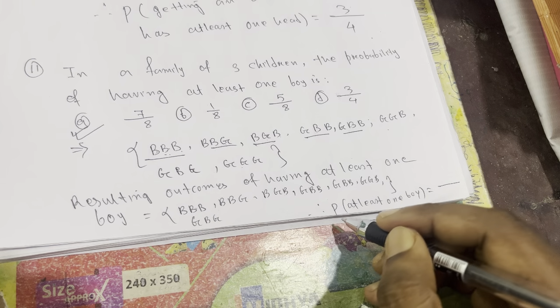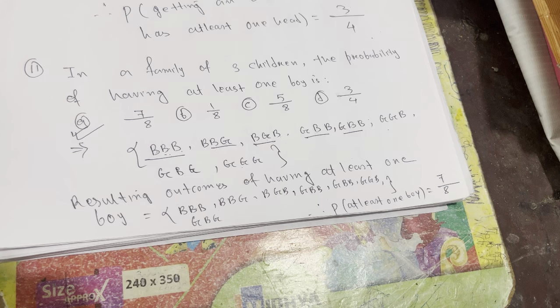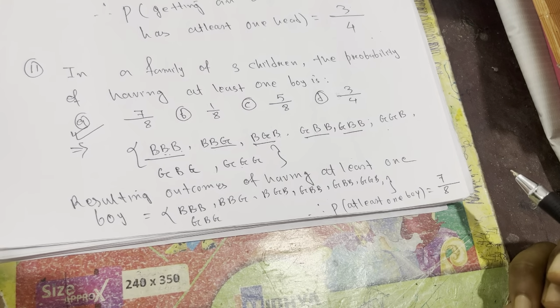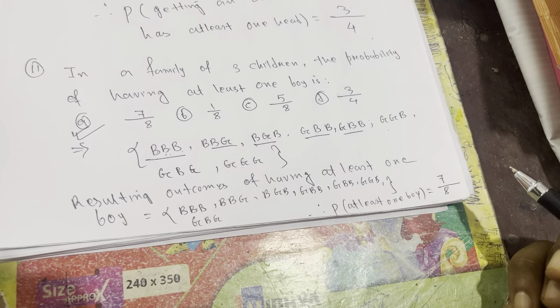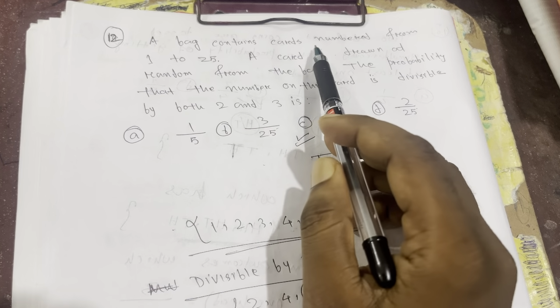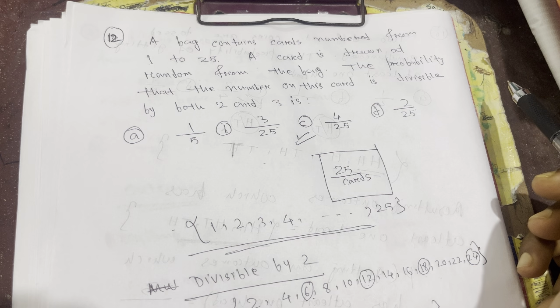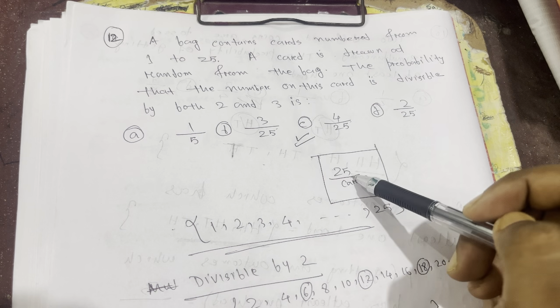So therefore the probability of at least 1 boy is equal to 7 out of 8. Okay, so option A is correct. So question number 12. A bag contains cards numbered from 1 to 25. So how many cards does this bag contain?